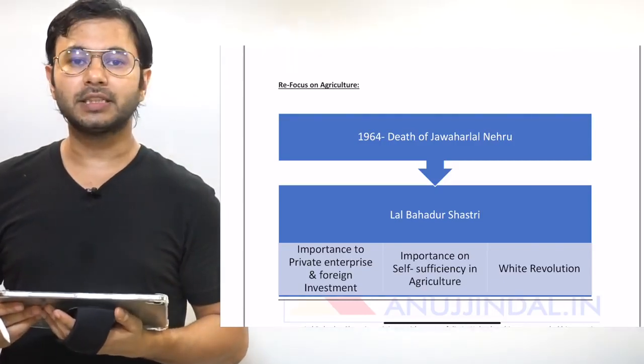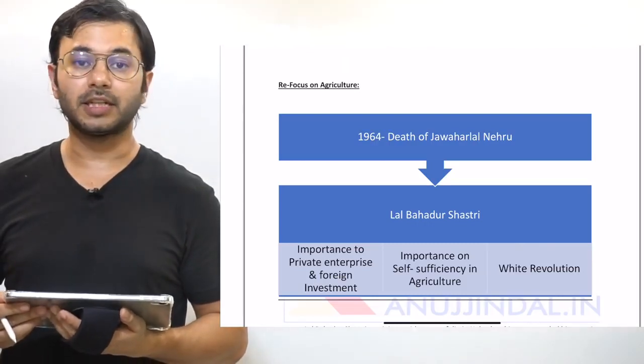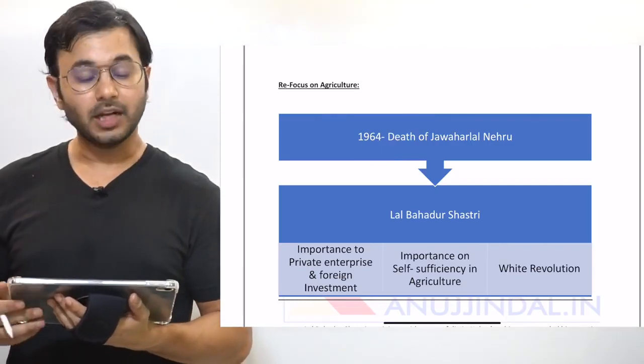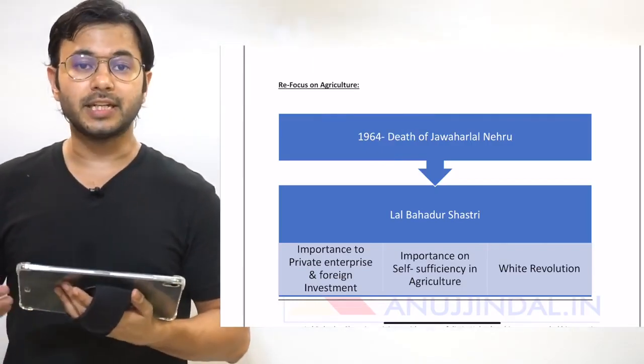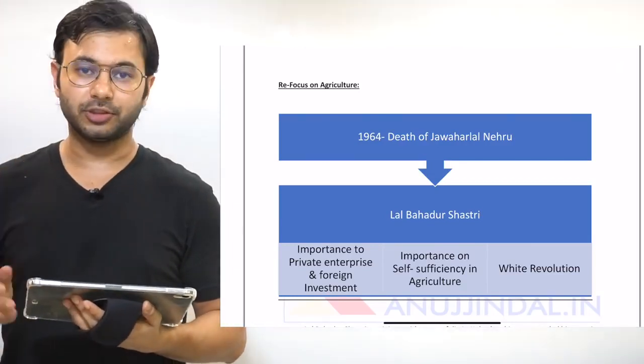I told you that agriculture took a back seat under the Mahalanobis model. What happened in 1964 and how did the Green Revolution start in India? After the death of Jawaharlal Nehru in the year 1964, Lal Bahadur Shastri recreated the entire development model that we followed. He did three major things.